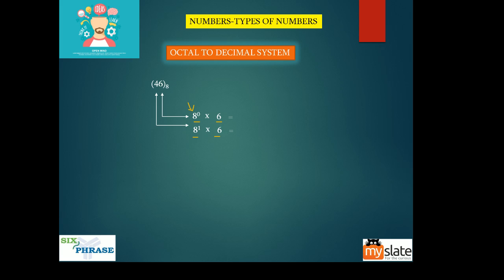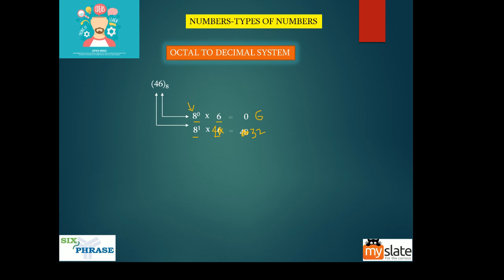Okay, this should be 4. There is a mistake here, this is not 6, this is 4. Now 8 into 4 is actually 32, right? So 8 into 4 is again not 48. There is an error, this is 32. Now 8 power 0 is 1, so 1 into 6 is 6.